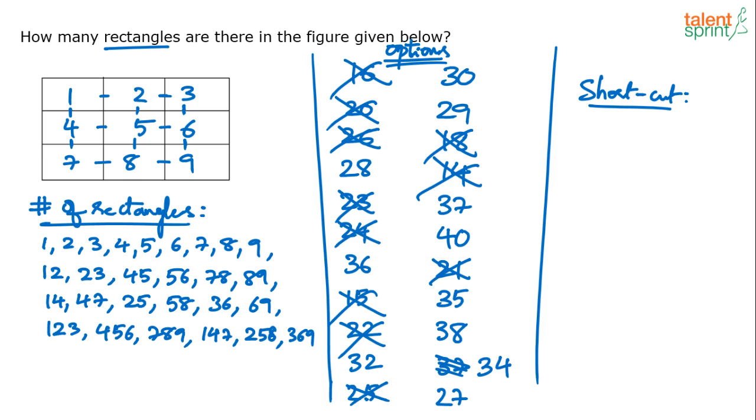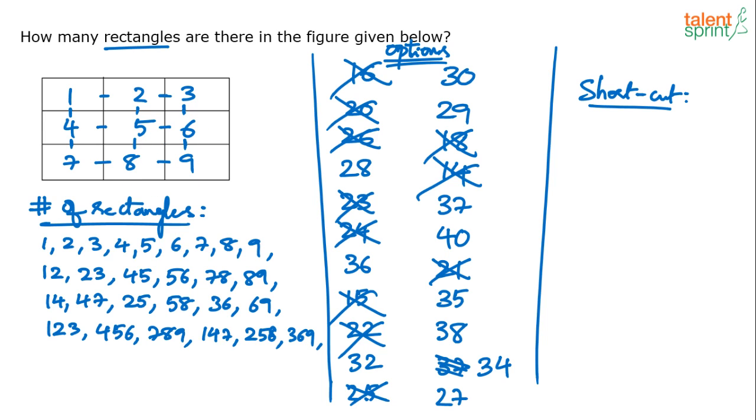So 3 units are also counted. Any other combination of 3 that gives you a rectangle? No. Right? 1, 2, 3, 4, 5, 6, 7, 8, 9. 1, 4, 7, 2, 5, 8, 3, 6, 9. Now go for combinations of 4. Let's see, 4 will also give you, right? 1, 2, 4, 5. 2, 3, 5, 6. 4, 5, 7, 8. 5, 6, 8, 9.